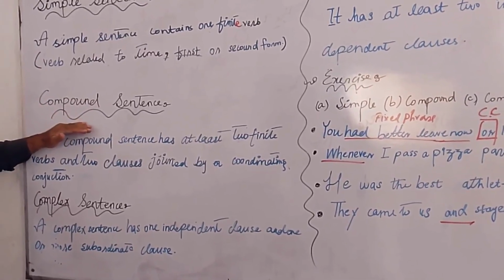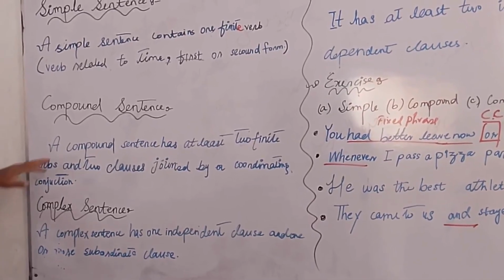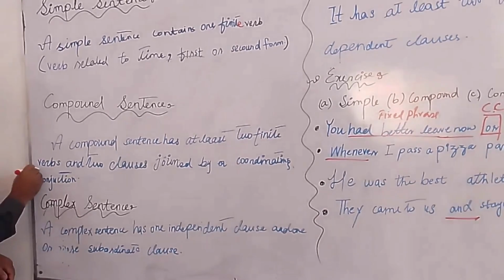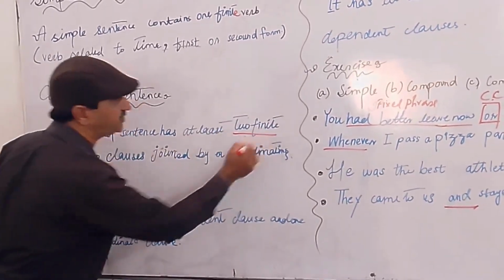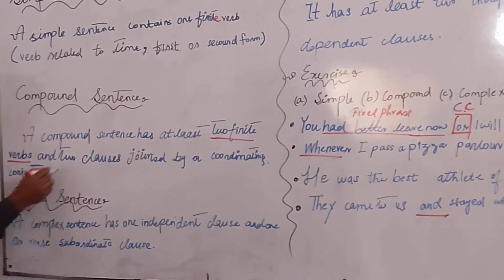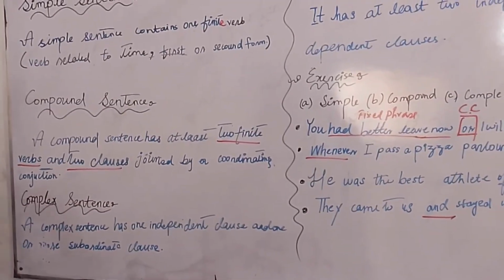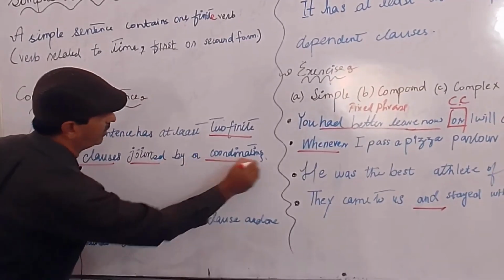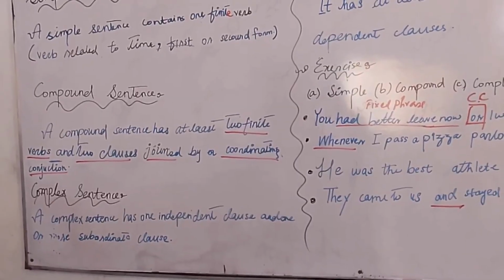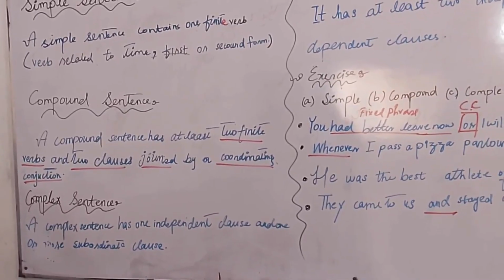Next comes the compound sentence. Clear? So what is the compound sentence? A compound sentence has at least two finite verbs. How many verbs? Two finite verbs and two clauses. Two finite verbs, two clauses joined by coordinating conjunctions. What are coordinating conjunctions? Do you know what the coordinating conjunctions are?